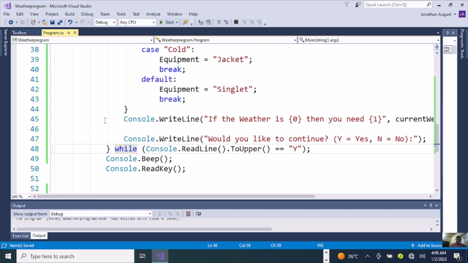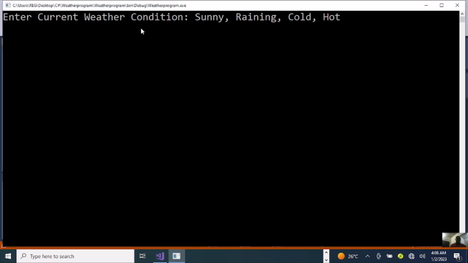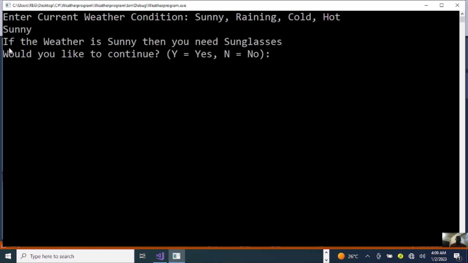Then when we run this program, it will request you now: enter current weather condition. I'll pick the first one as sunny. Enter. If the weather is sunny, then you need sunglasses.